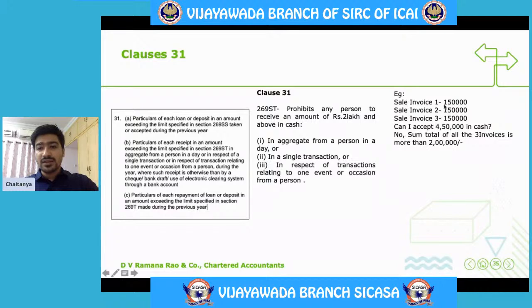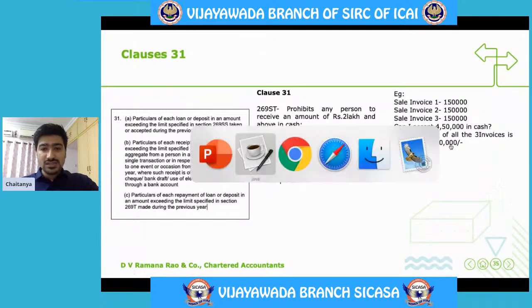Say I have made 3 sales. Sale 1 invoice amount is 1,50,000. Sale 2 invoice amount is again 1,50,000. Sale 3 invoice amount is 1,50,000. Can I accept the total of these 3 invoices, 4,50,000, in cash? No. Can I accept any one of these 3 invoices in cash? Yes. Can I accept the second invoice in cash? No, because the total of 2 or more here is crossing the limit of 2 lakhs. So let us see this in the utility.